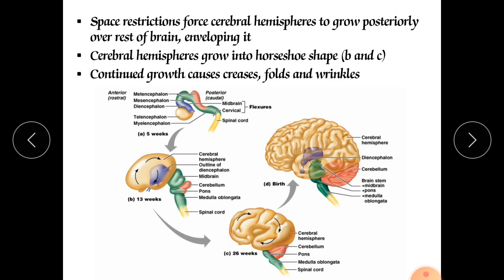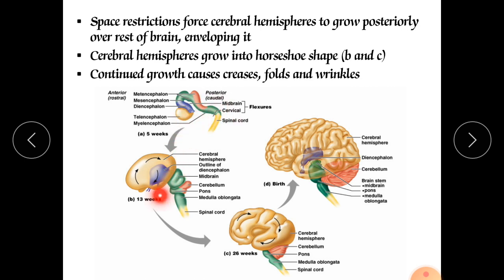Cerebral hemispheres grow into a horseshoe shape, and continued growth causes folds and wrinkles. From birth it does not have too many wrinkles and folds, but as it increases, primarily here you can see it is just a pipe-like shape, where you cannot identify clearly which part will be called what.